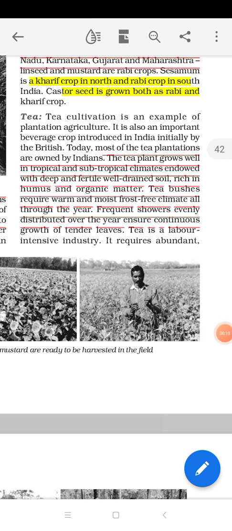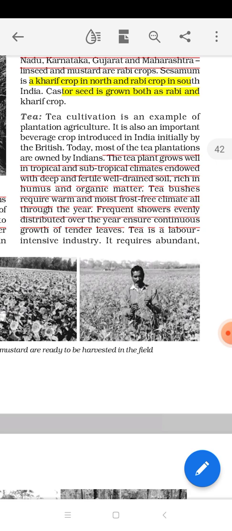As you all know, we are continuing chapter 4, agriculture, and we already discussed some topics from this chapter. Today we will start from tea cultivation. Tea cultivation is an example of plantation agriculture. As you all know, plantation agriculture means that in a large area we cultivate a single crop. A single crop is dedicated to a large area, and that is known as plantation agriculture.